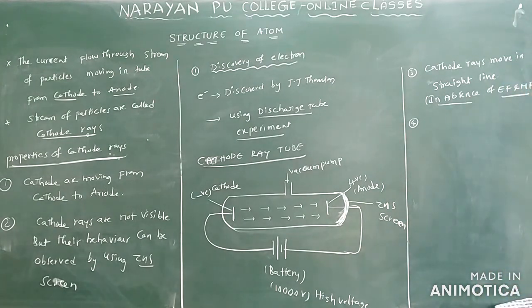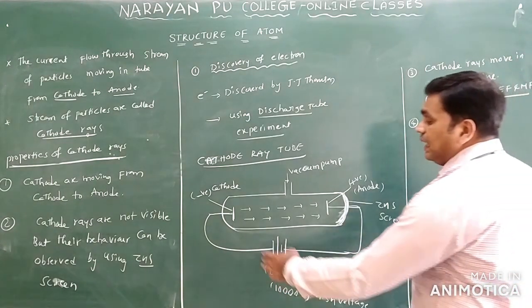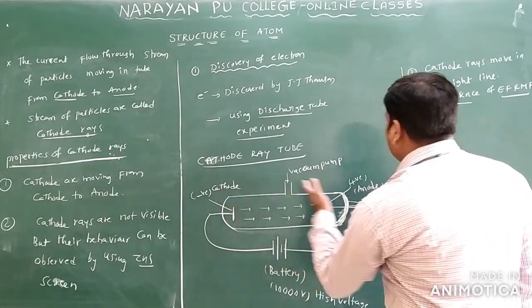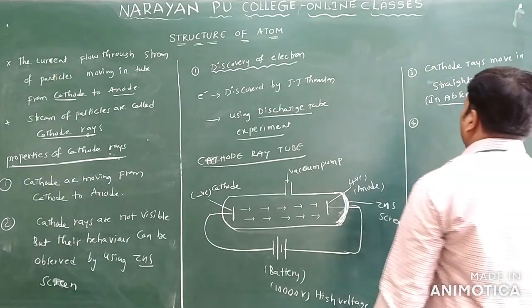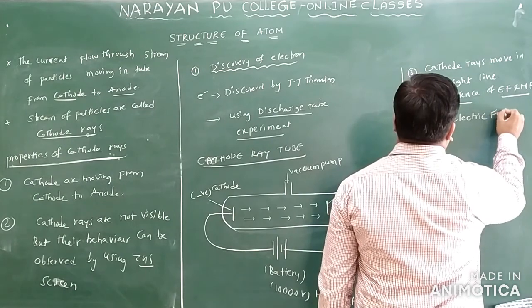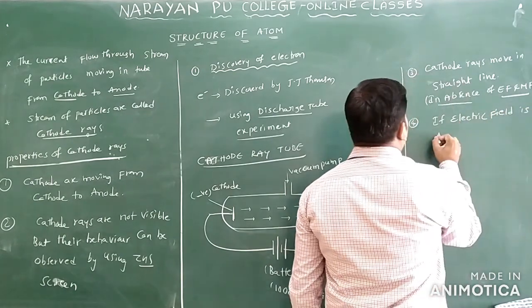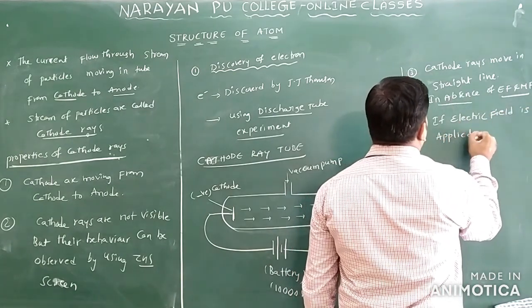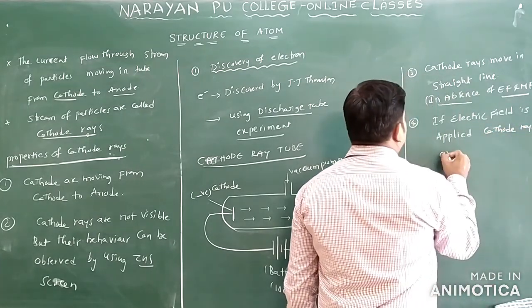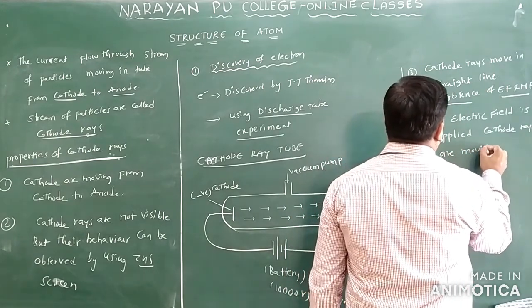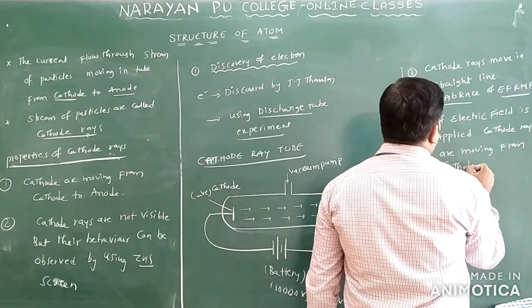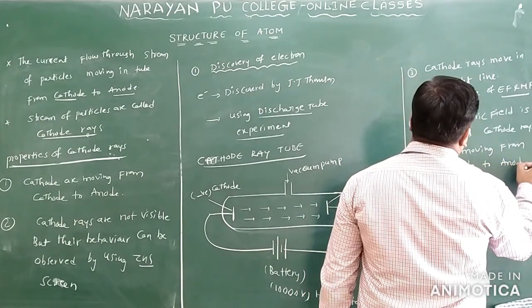See the next point here. Suppose an electric field is applied. If an electric field is applied, cathode rays move from cathode to anode.